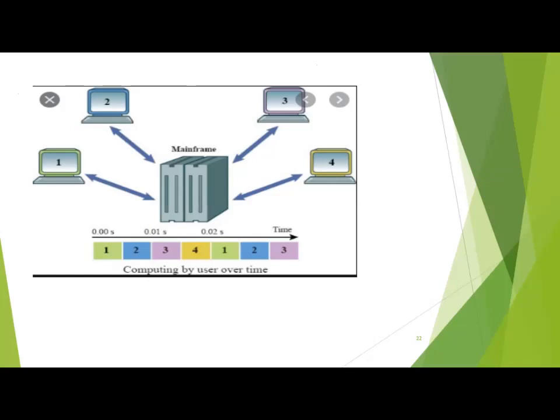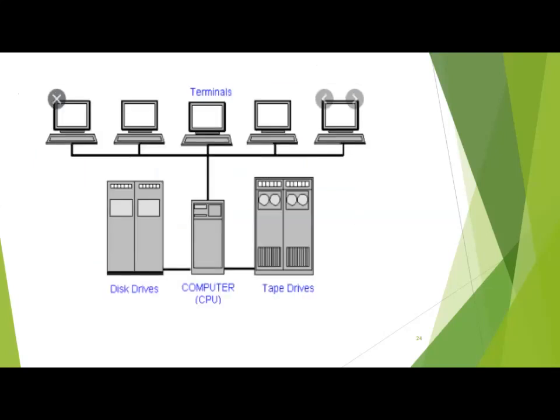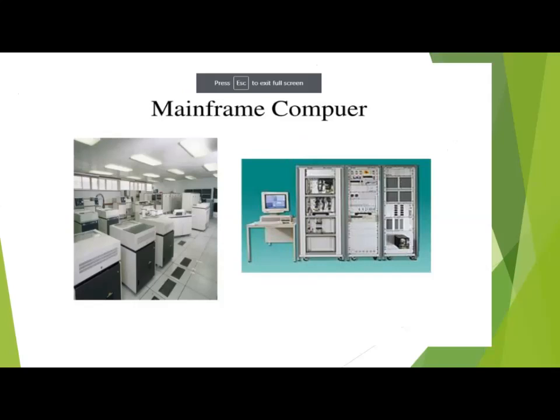Students, you can see the environment of a mainframe. In the center there is a mainframe, and in the surroundings of the mainframe there are many computers which are trying to use the services of the mainframe at a time. That is why we call it a multi-user environment. This is another diagram showing the environment of multi-user. So how many users are accessing one computer at a time. This is an example of a mainframe computer.